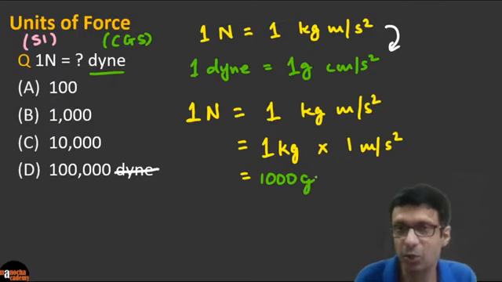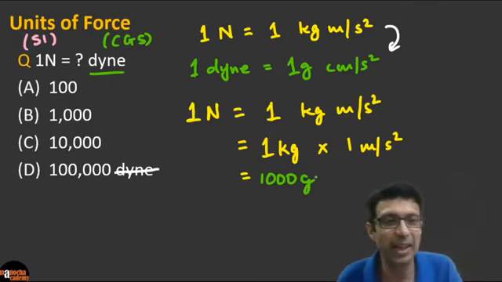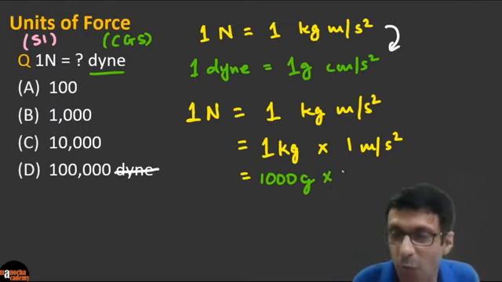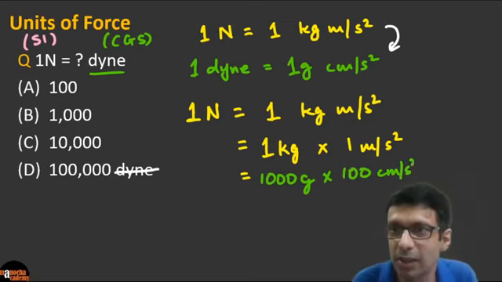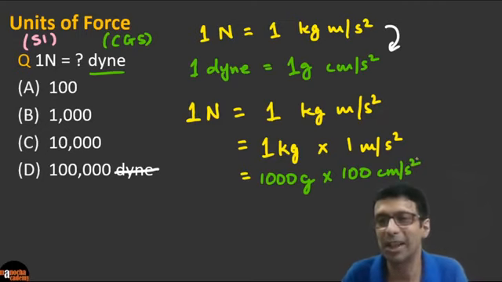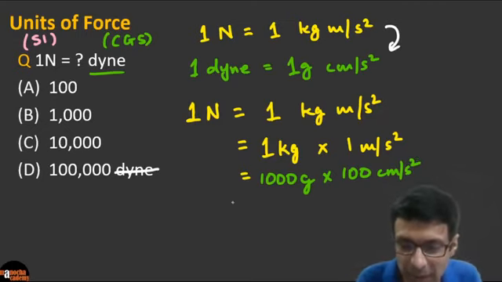And 1 meter per second square, we want to convert it into centimeter per second square. 1 meter is 100 centimeters, and for second square there's no need to convert because second is the unit in both SI and CGS systems. So 1 meter per second square is nothing but 100 centimeters per second square.